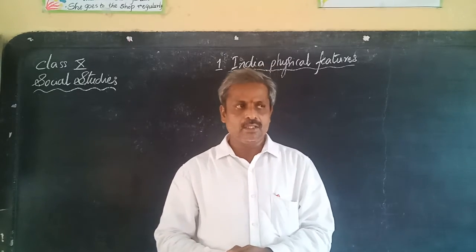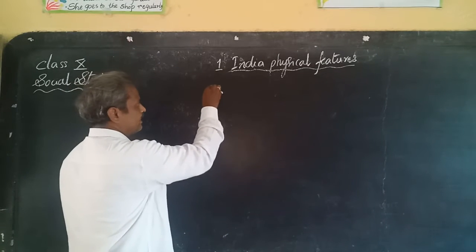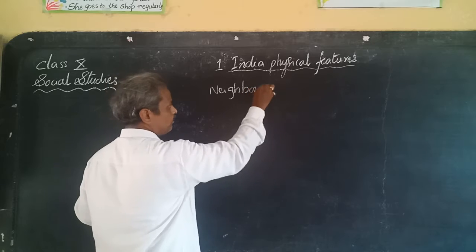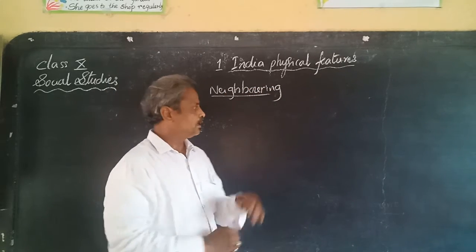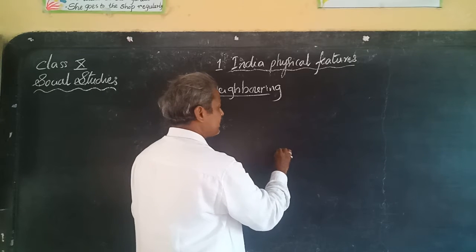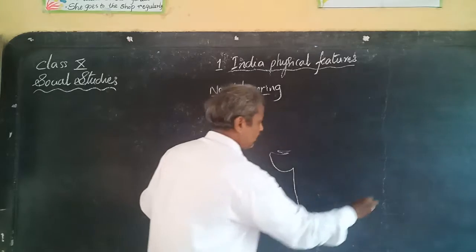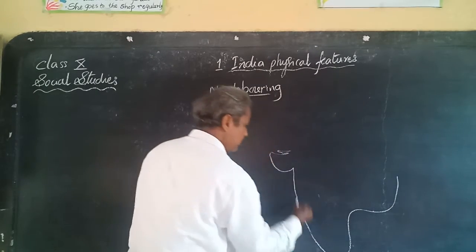Today we are going to learn about neighboring countries. How many neighboring countries does India have? We are going to learn and locate where the countries are located and on which side.